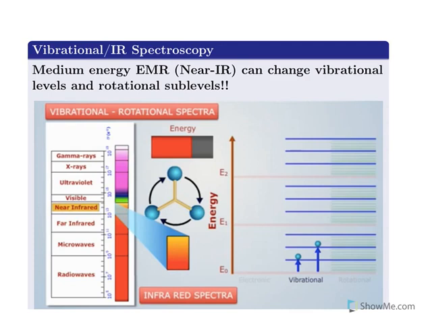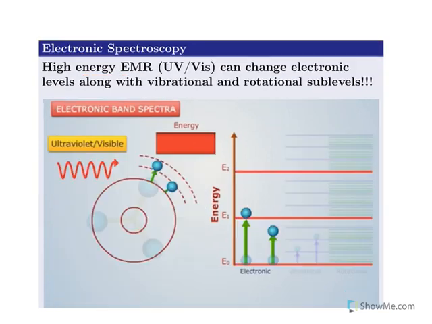Moving to the next one, vibrational spectroscopy. Vibrational spectroscopy is also known as infrared spectroscopy. Why? Medium energy electromagnetic radiation or near IR can change vibrational levels and rotational sublevels. These are vibrational levels. Look at this. In every vibrational level, you have a lot of rotational transitions. So it causes both of them, rotation as well as vibrations. Moving to the next one, electronic spectroscopy is also known as UV visible.